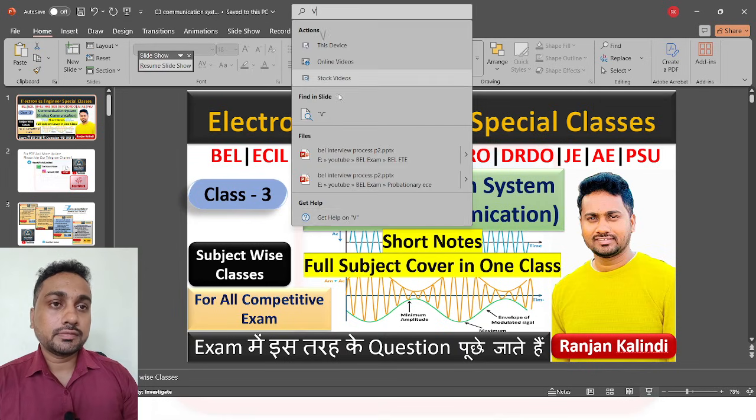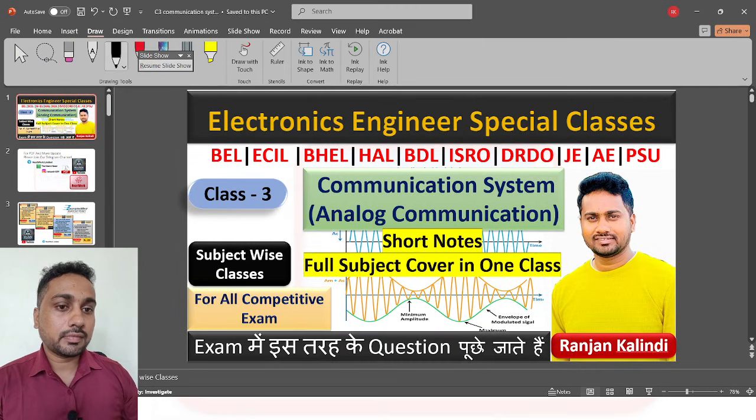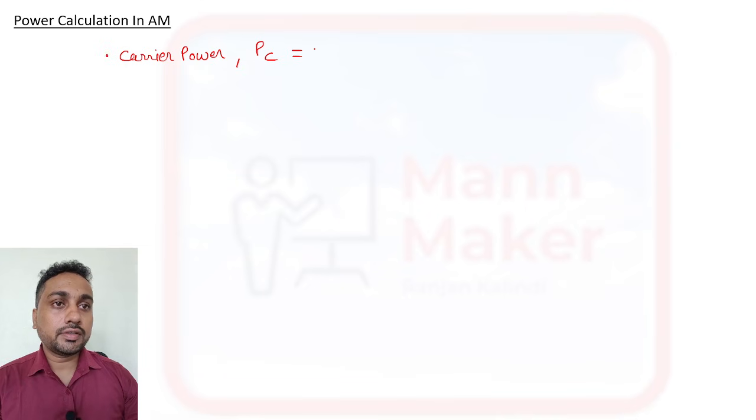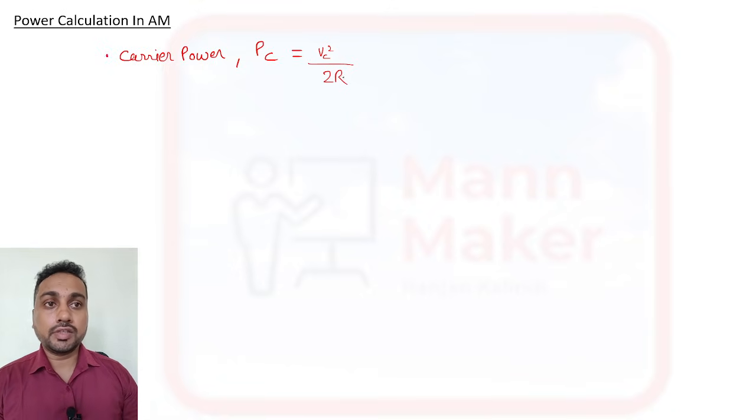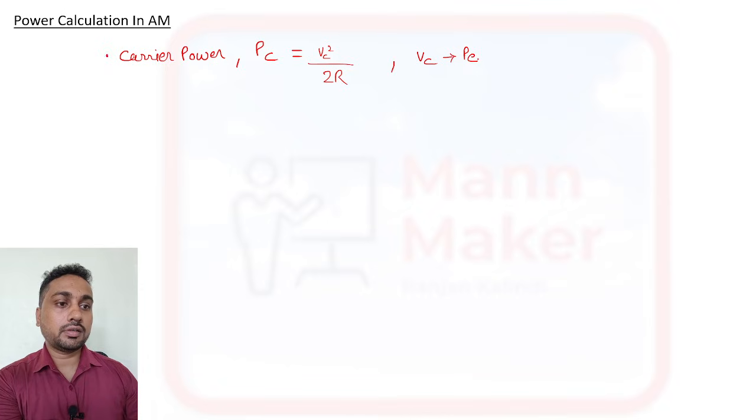PC is VC square divided by 2R. Okay, carrier power is equal to VC square divided by 2R. VC is your peak carrier voltage. Okay, peak carrier voltage. And R is what? R is your load resistance.